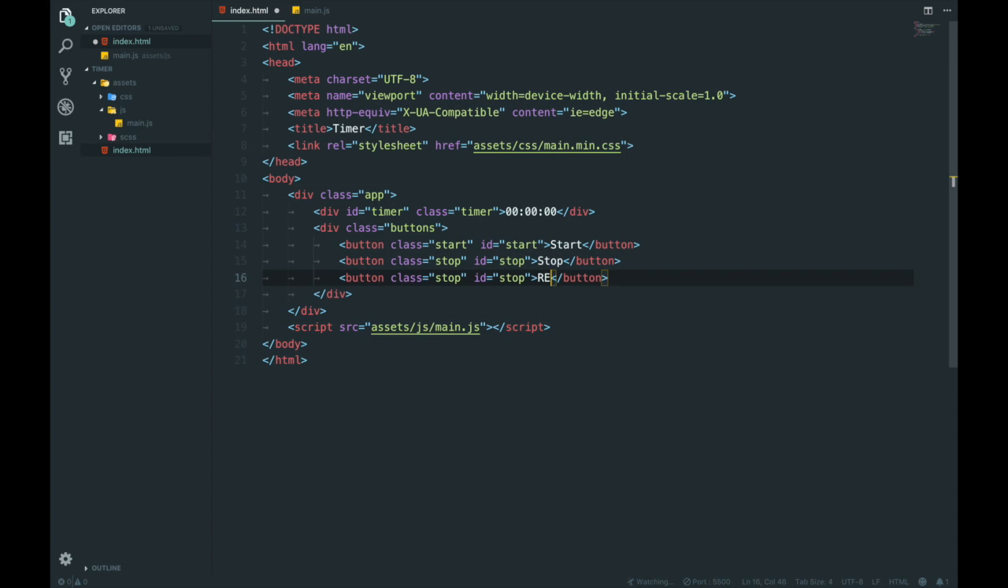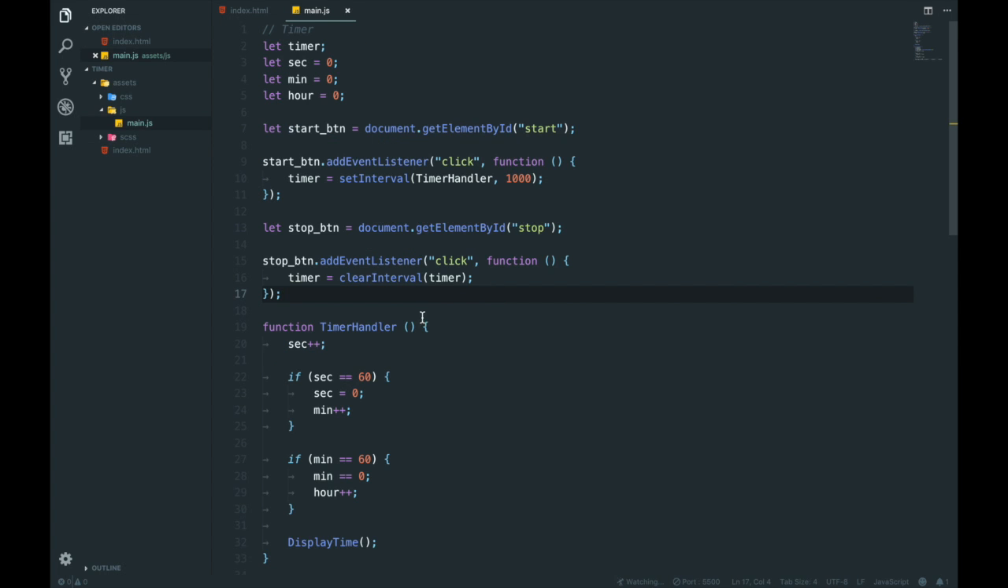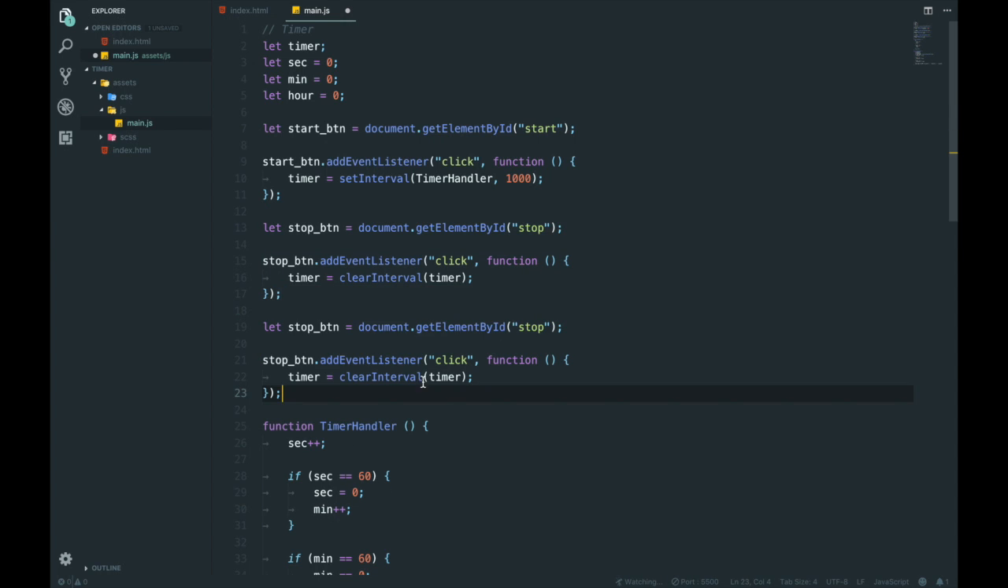Call this one reset. So this is really a pause. We're going to call it pause, but we're going to leave the stop in there because I'm not going to create an actual stop button. Reset. And now we're going to go here, call it reset button.